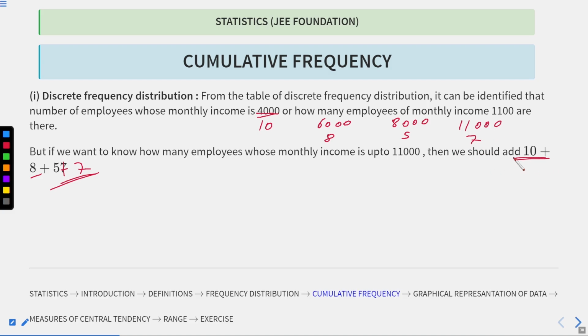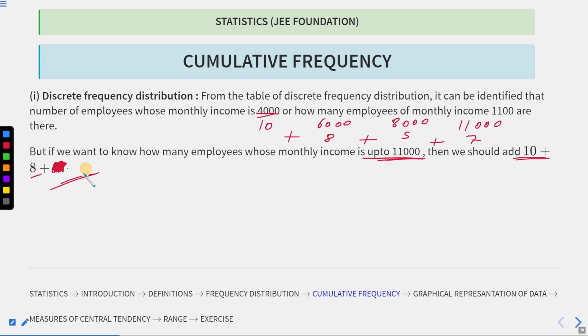So we added all of these frequencies to get the number of employees whose monthly income is up to 11,000. I think this is clear to you. This is not 57, it must be 5 plus 7.